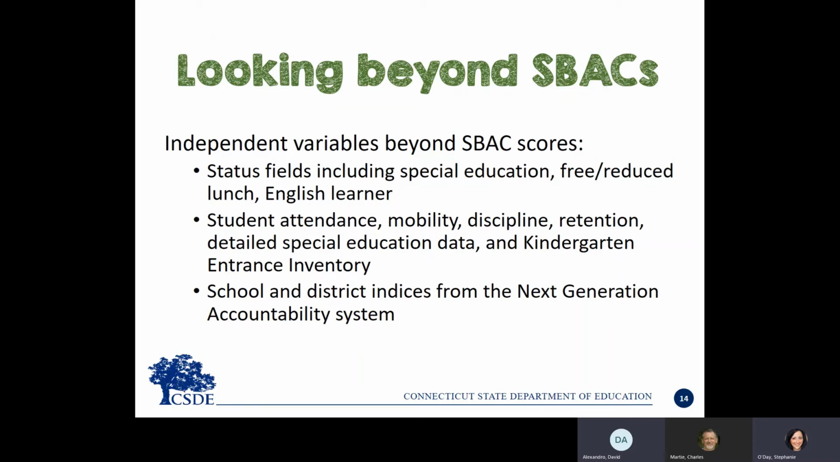Beyond simple yes/no status fields, we include multiple years of other student level information, including attendance, mobility, discipline incidents, and detailed special education data. We also found that kindergarten entrance inventory scores, in combination with these other variables, help in estimating grade 3 SBAC scores. Lastly, school and district level indices from the Next Generation Accountability System helped improve estimates.